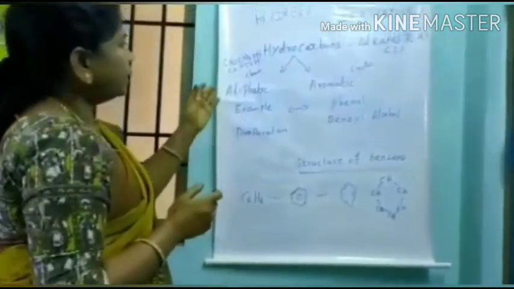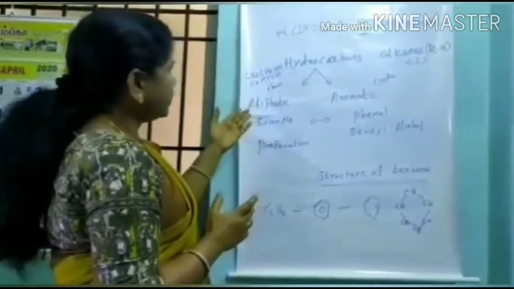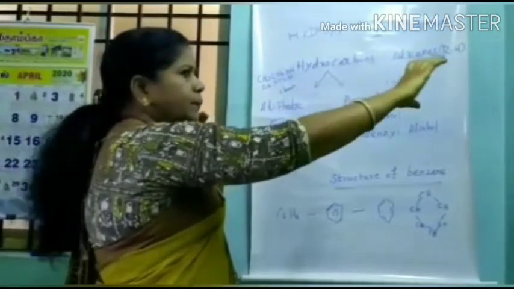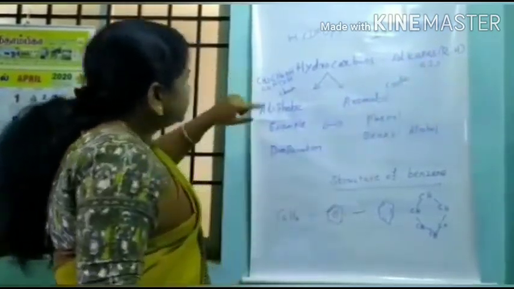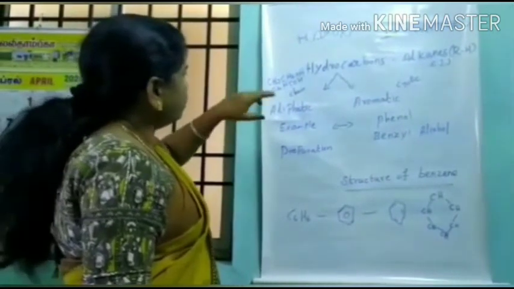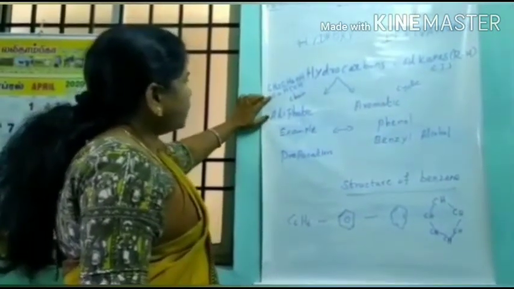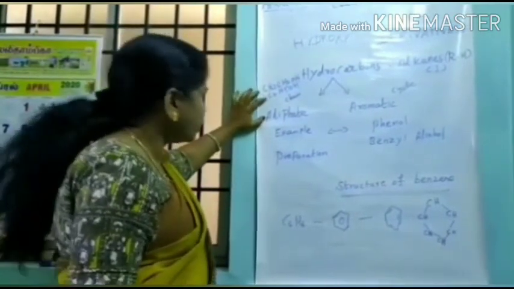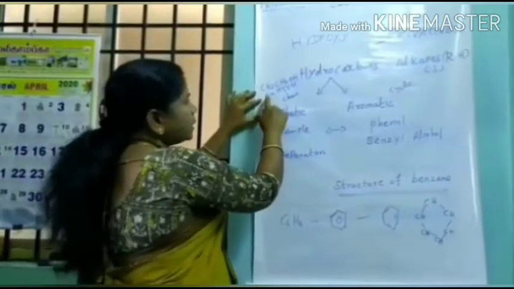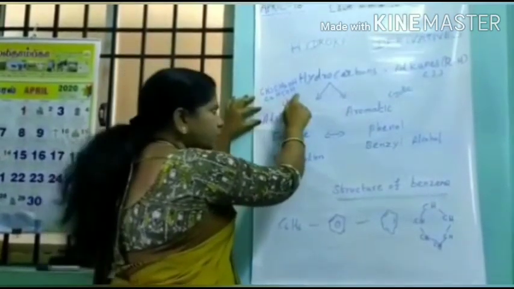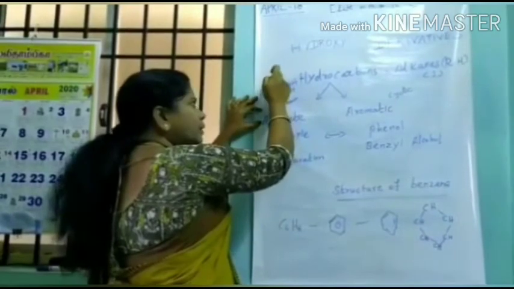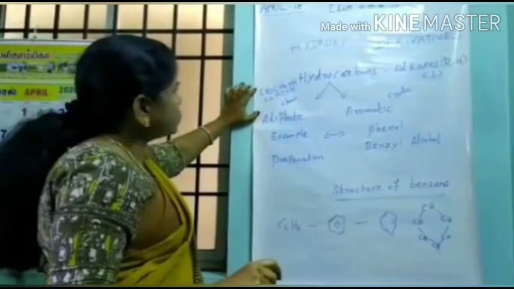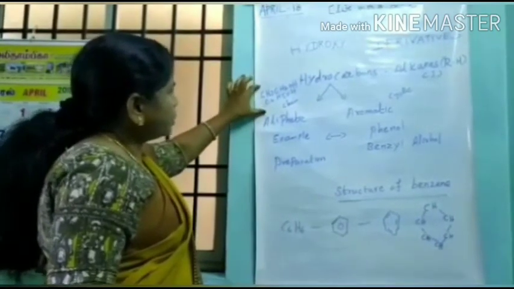What is the difference between aliphatic alcohols and aromatic alcohols? Aliphatic means the compound is in a chain formation. The example for aliphatic alcohol is ethyl alcohol. You can write the formula like this, or C2H5OH; you have to count the carbon and hydrogen atoms. The textbook also writes CH3CH2OH. This is the chain structure.